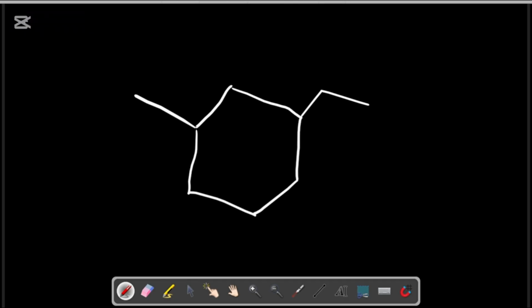First, you have to identify the longest continuous chain, which means the longest continuous chain is this cycle. So this cycle, we call this cycle what? Cyclohexane, because there are 6 carbon atoms: 1 2 3 4 5 6, so we call this cyclohexane. Since this is called cyclohexane, what are the substituents? The substituents here are definitely ethyl and methyl.